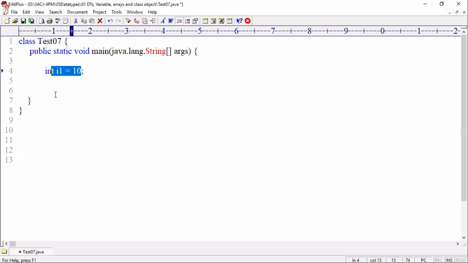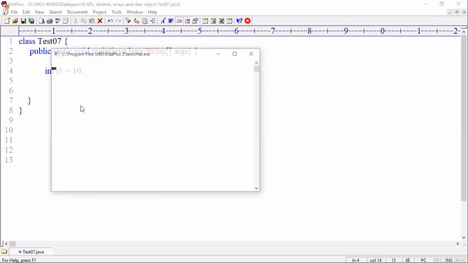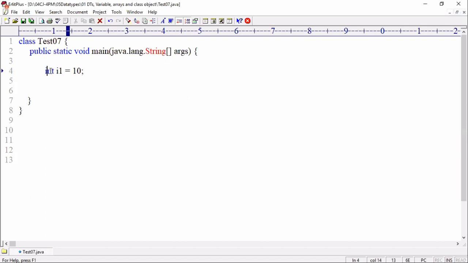Every data type has a range. Is this value 10 in the range of int or not? It is verifying. We already tested that point. Here there is no compile time error, because the data type is valid, the variable name is valid, the value is valid, the value is of type int, and the value is in the range of int.